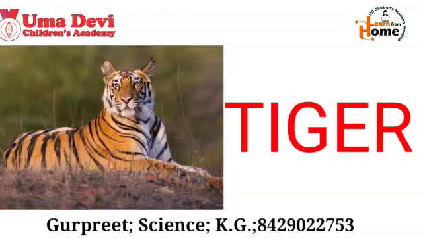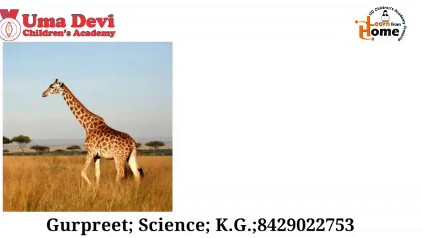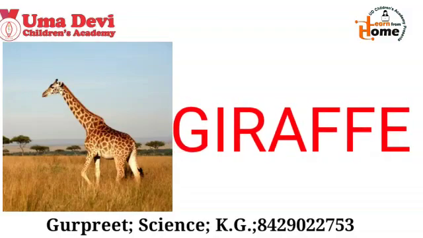And what is the spelling of tiger? T-I-G-E-R. Repeat again. T-I-G-E-R. Tiger. Good. Now let's see the next wild animal. What is this? Yes, this is giraffe. And what is the spelling of giraffe?